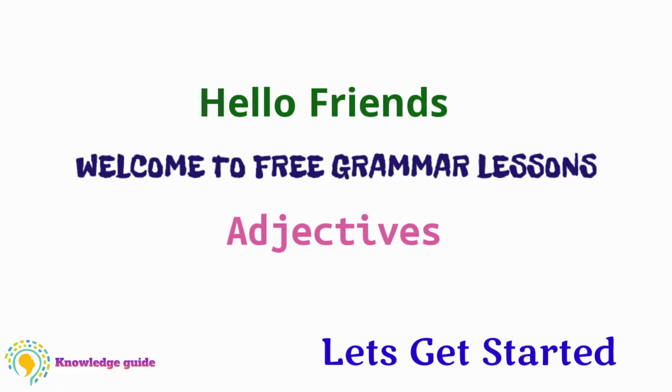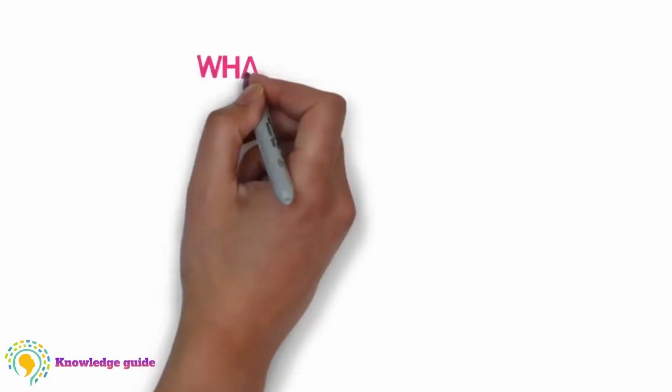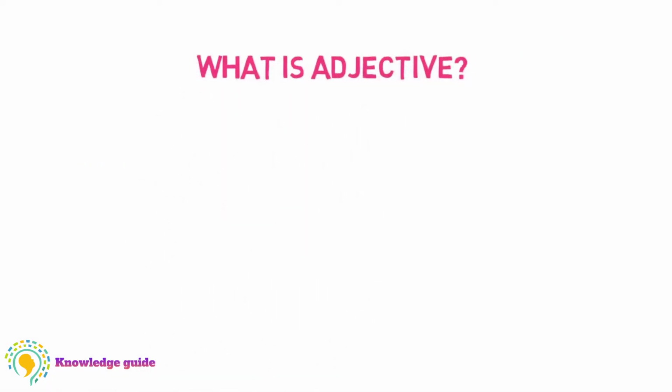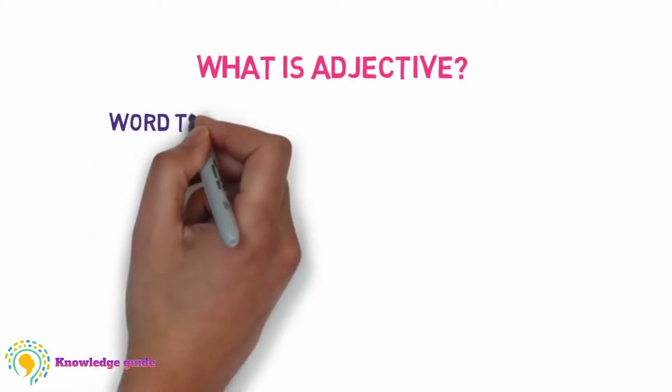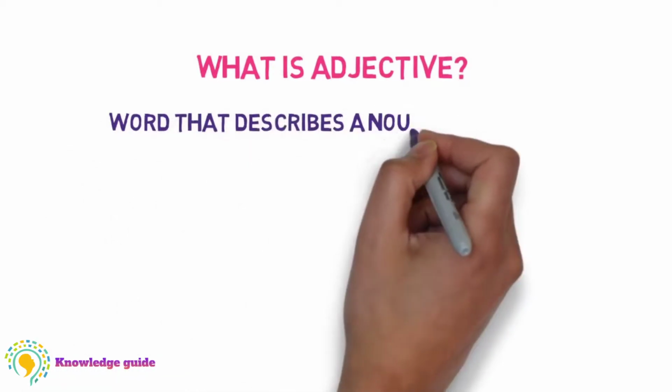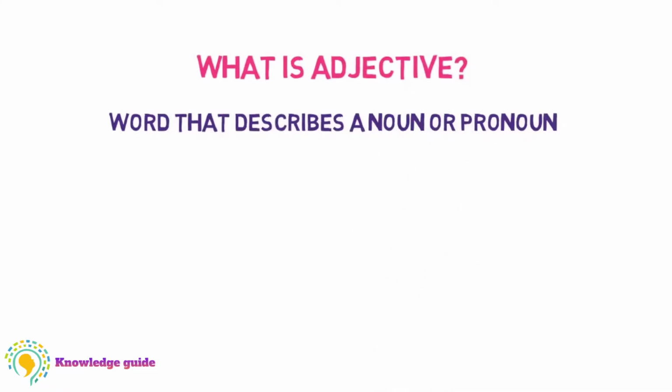Today let's learn about adjectives. So let's see what is an adjective. We know, from the previous classes, what an adjective is. If I have to tell you in short, it says words that describe a noun or a pronoun.